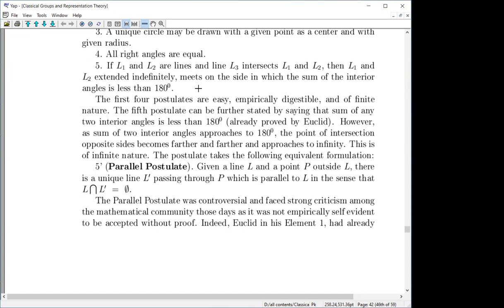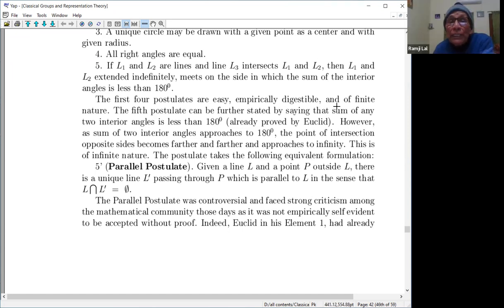जी आ गया। अच्छा चलो, so the first four postulates are easy, empirically digestible, and of finite nature. And the fifth postulate can be further stated by saying that the sum of any two interior angles is less than 180 degrees. Already proved by Euclid, इस fact को already prove कर लिया था.